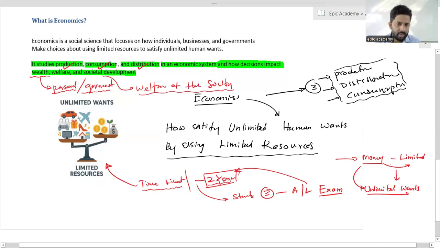Okay. So then the word came from the Greek word "oikonomia". That economic subject is the term of economic origin from the Greek word, which means household management. They are going to discuss household management. Household means the family earned by one person, and others act as dependents. We call that a household.